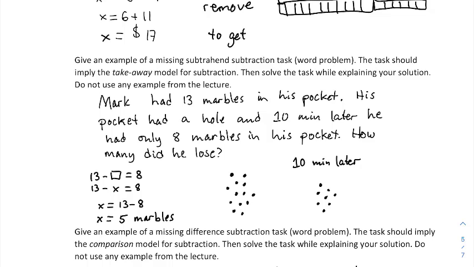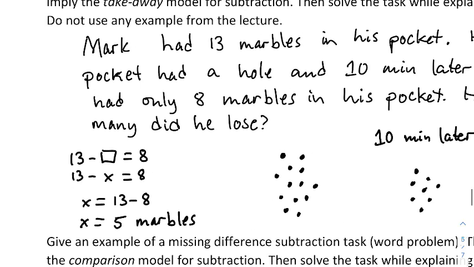His pocket had a hole, and 10 minutes later he had only 8 marbles in his pocket. How many did he lose? Well, he had 13 minus some unknown amount, and he has 8 left. So this is a missing subtrahend task.